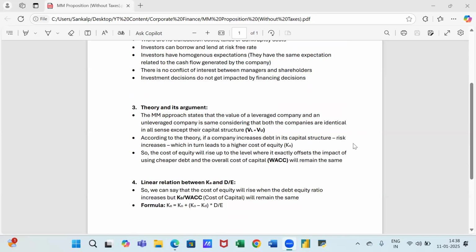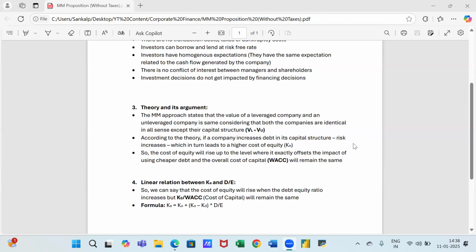The capital structure is basically the debt equity mix that they have. It does not matter what debt equity mix they have; if all the other characteristics are identical, and they have a different capital structure, both the companies will have the same overall value.